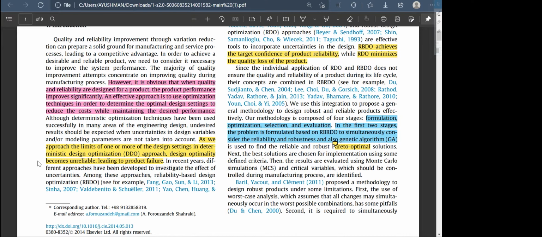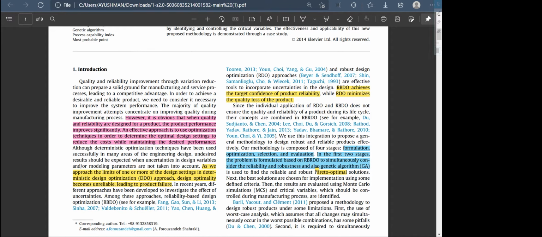So in recent years, researchers have developed other optimization techniques like robust design optimization, that is RDO, and RBDO, that is reliability-based design optimization. RBDO mainly targets the product reliability, and RDO minimizes the quality loss of the product. Since we simultaneously want to increase the product reliability and minimize quality loss, using the integration of RBDO and RDO, the paper proposes a methodology comprised of four stages: formulation, optimization, selection, and evaluation.